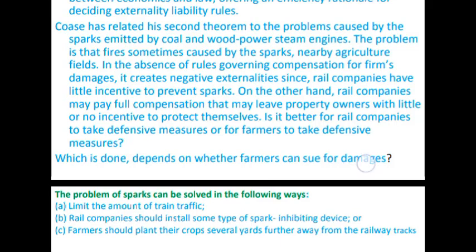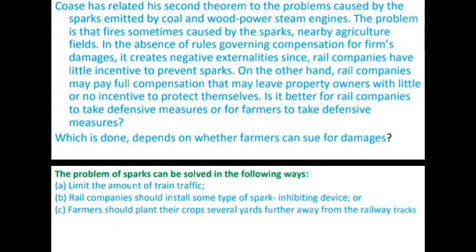The problem is that fires are caused by the sparks. When sparks are emitted, a fire problem can arise near agriculture fields.